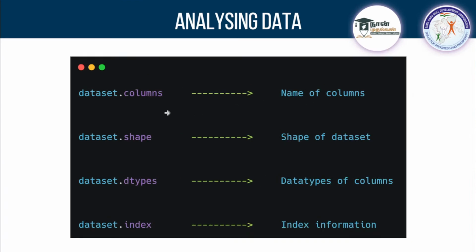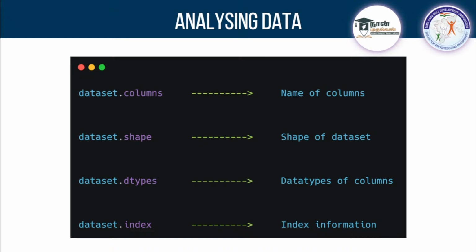You can get the column names alone. Note it down, we'll be using this in today's assignment. If you call dot columns, it is going to give you the column names alone. And if you want to get the shape of it, if you ask for shape, it is going to give you the shape of the data set, which means how many rows and columns. If you run dataset dot shape, it is going to give you a tuple. What is a tuple?